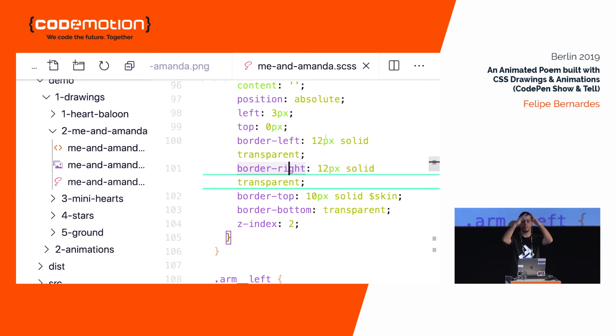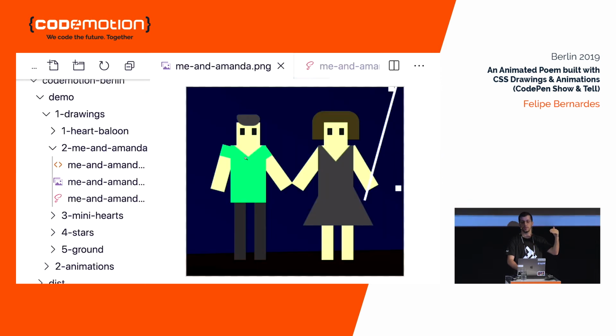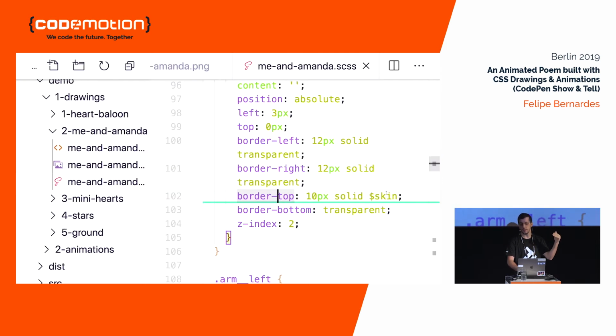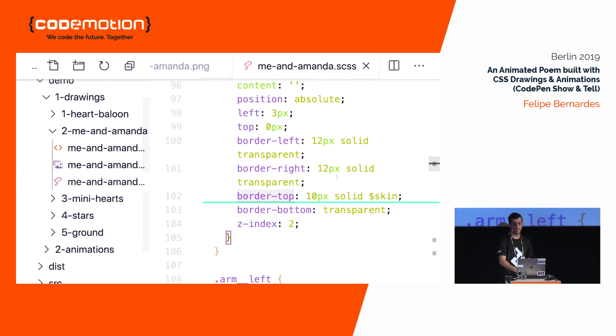This way it will be like this first. And they are transparent. And the top side of it has the color we want in the triangle, which is the color of the skin. So the hack does something like this. Actually, this. And we got the triangle here.